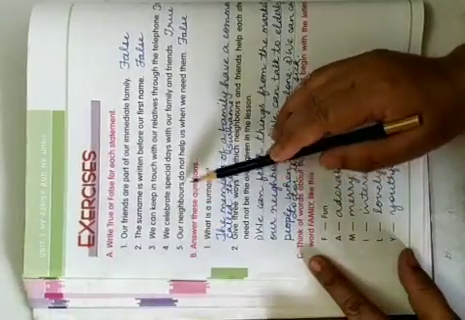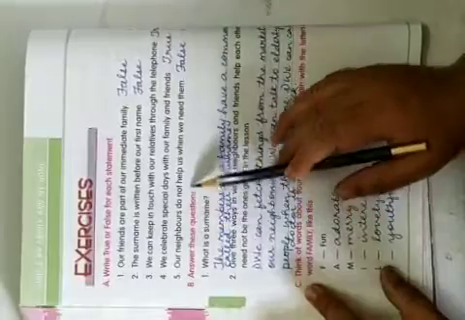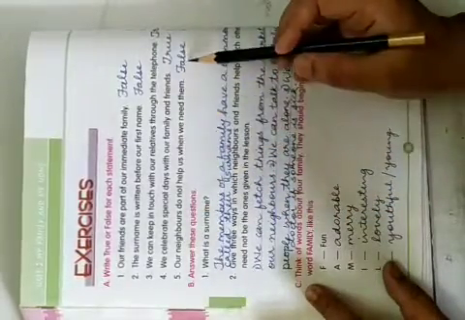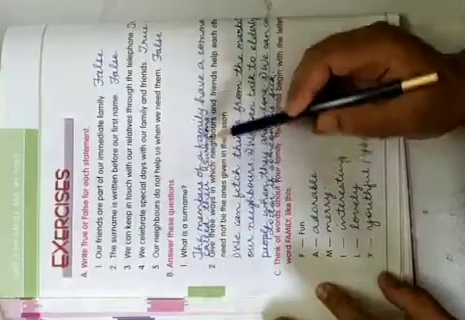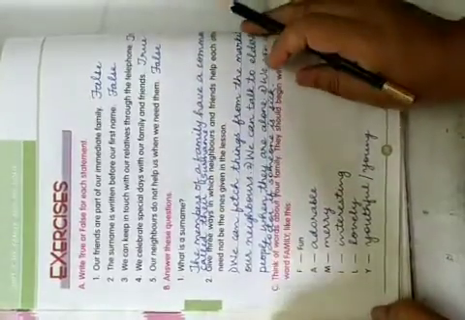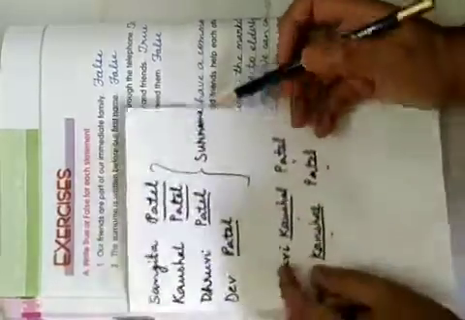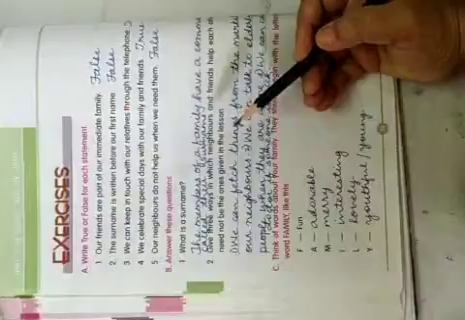Our neighbors do not help us when we need them. Our neighbors are not helping us when we need them. This is a wrong statement, so false. Now answer the questions. What is the surname? The members of a family have a common name called their surname. I told you, the members of the family have a common name called the surname.